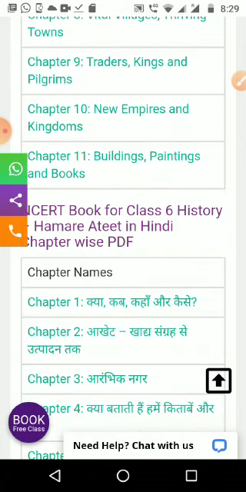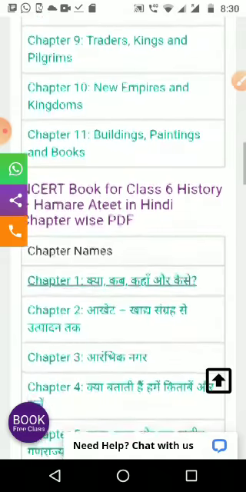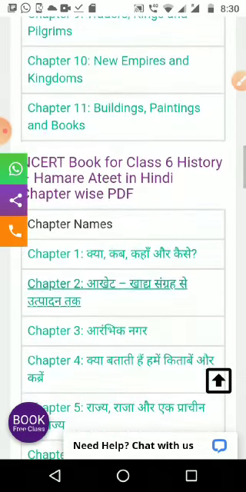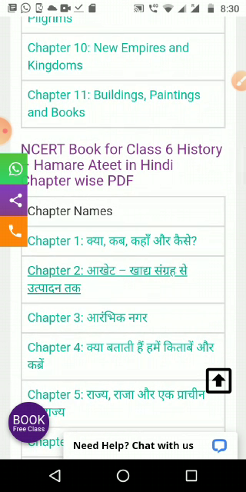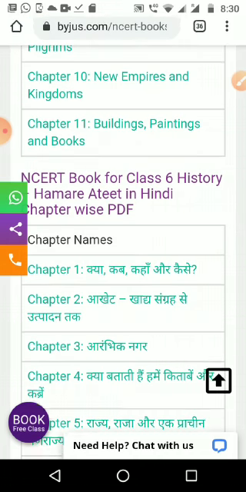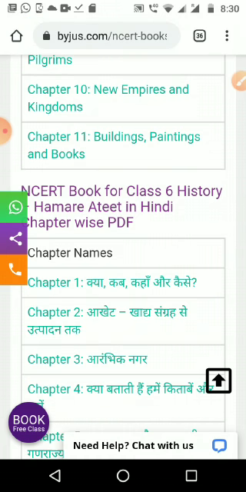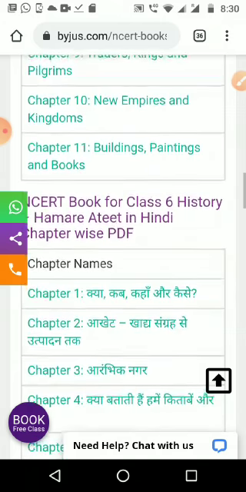The new empires and kingdoms: how the new kingdoms and empires started, how the small kingdoms became bigger ones, that we are seeing in the 10th lesson. 11th lesson, buildings, paintings and books. What early information we are getting from the buildings, paintings and books, who wrote them and where we are getting them from, that information we are getting in the 11th lesson.